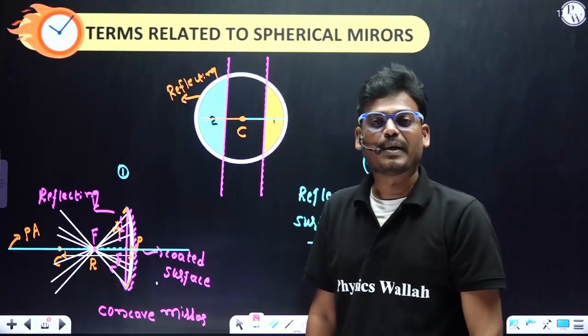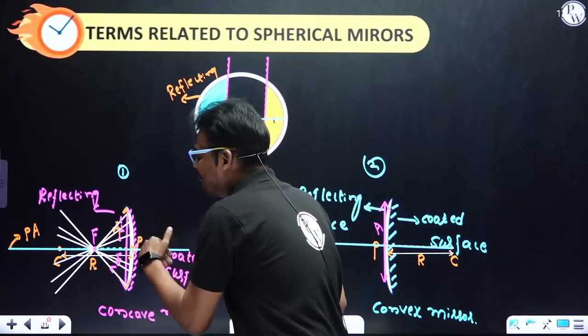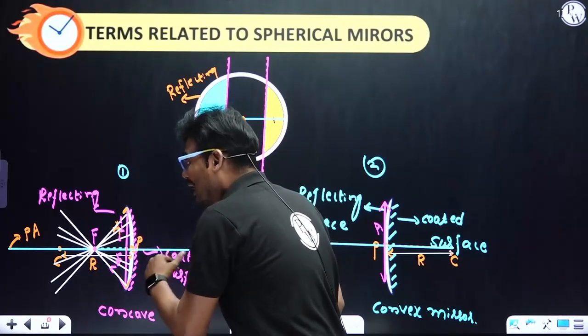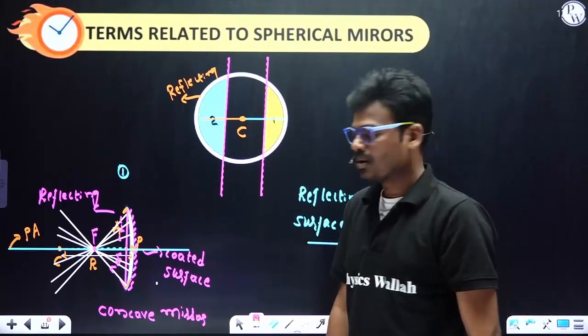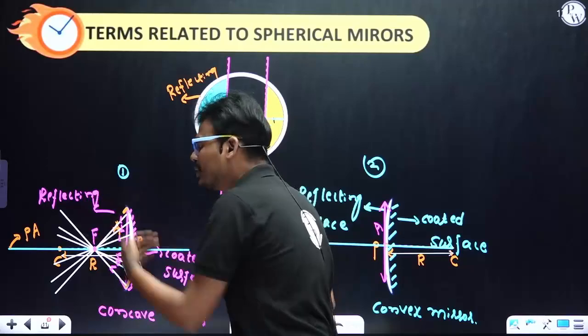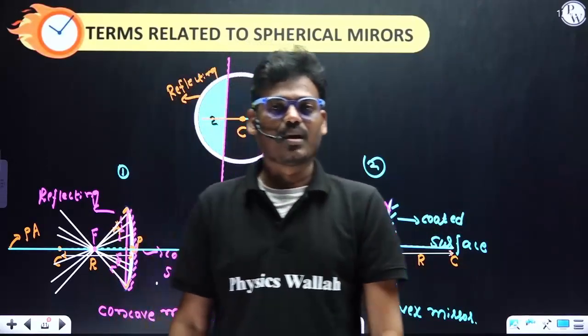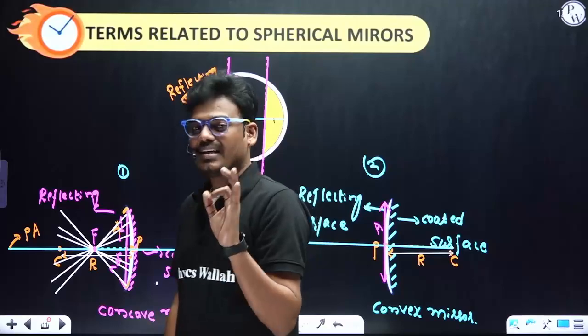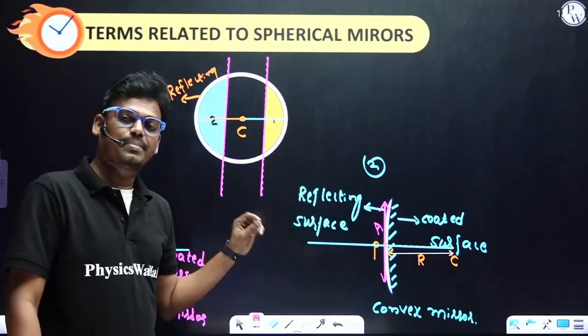Why do we call it the principal focus? Because it is the point where all the reflected rays meet on the principal axis. What if the intersection is below or above the principal axis? You can call it just a focus. Only if the point lies on the principal axis can you call it the principal focus.